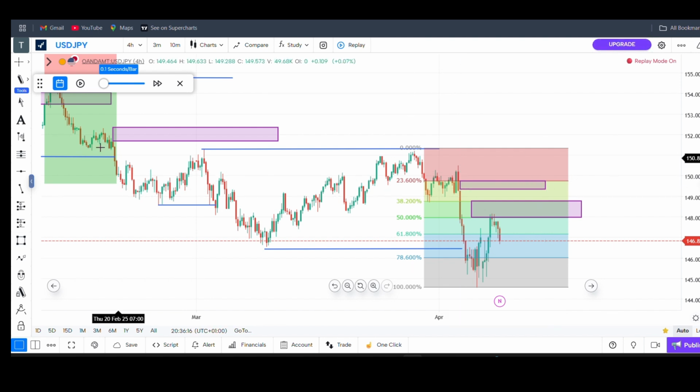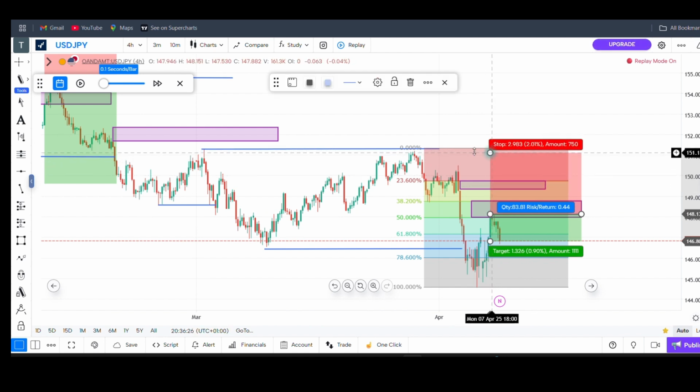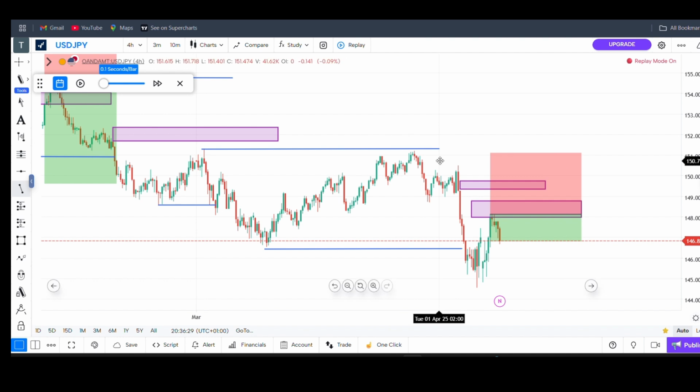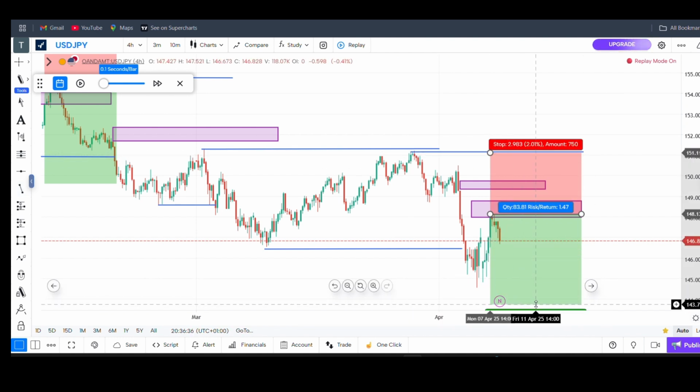So here is where I'm going to take my shots. Market has already tapped me in for now. So here with my change of character, right here, my change of character. That's my stop loss. I'm going to target ratio 3.